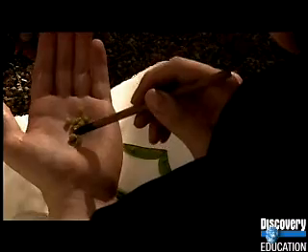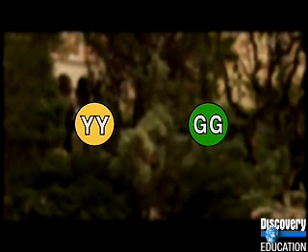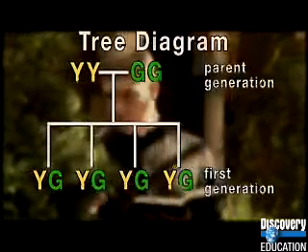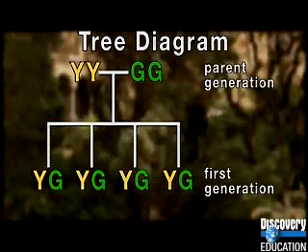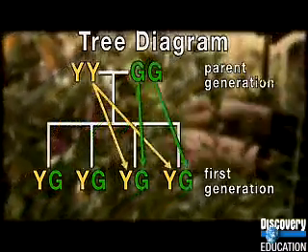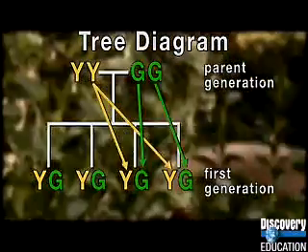He crossed a purebred yellow pea, which had a pair of factors we'll call YY, with a purebred green pea, GG. Mendel hypothesized that the pea offspring would get one factor from each parent. We can chart all the possible combinations on one kind of tree diagram. One of the Ys can pair with either G. The other Y can also pair with either of the G factors. So altogether, there are 4 possibilities.